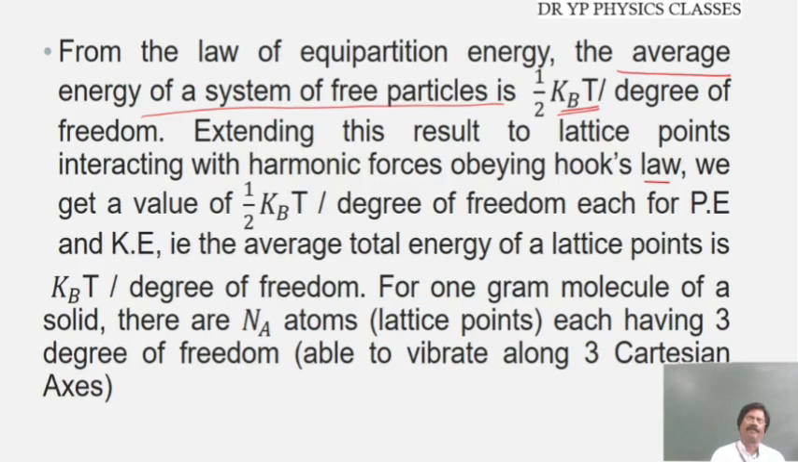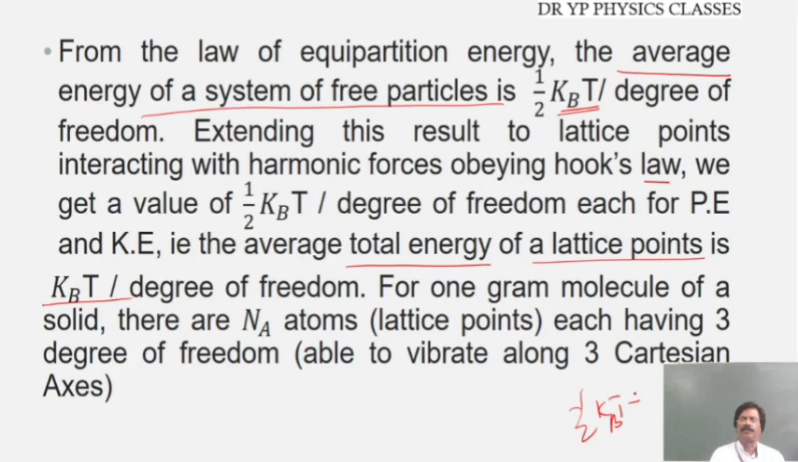That means the average total energy of a lattice point is kBT. So half plus half, half kBT plus half kBT is going to be equal to kBT. This is for potential energy, this is for kinetic energy, and the total energy is going to be kBT,